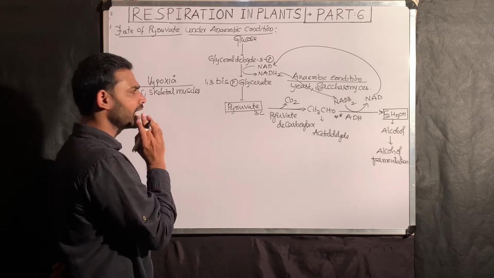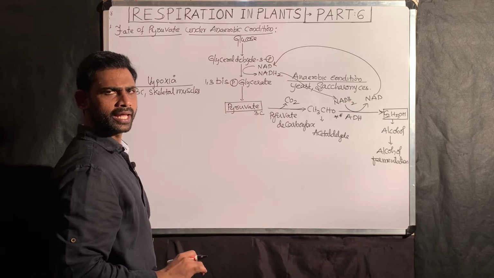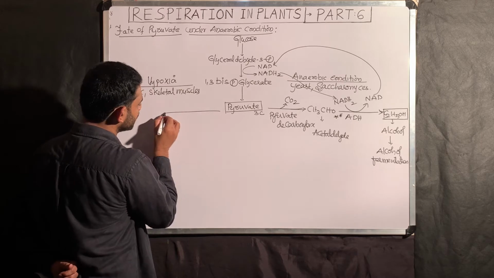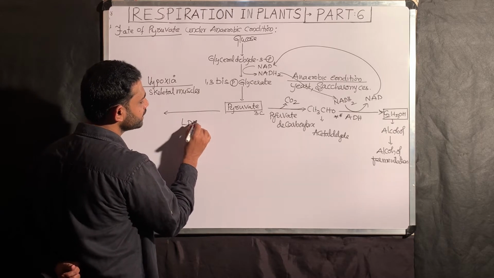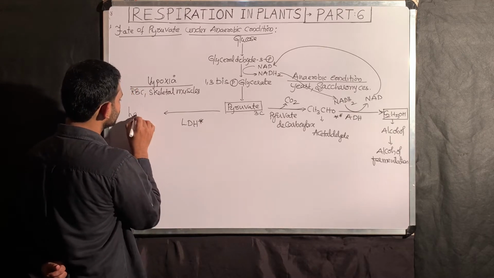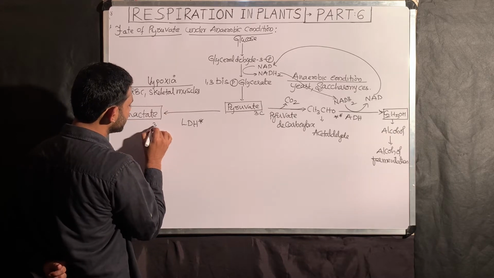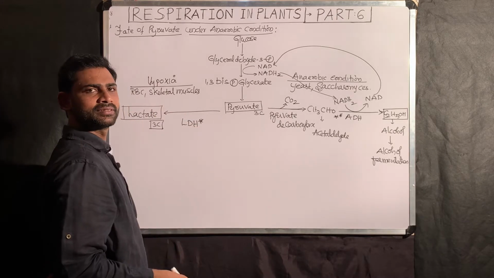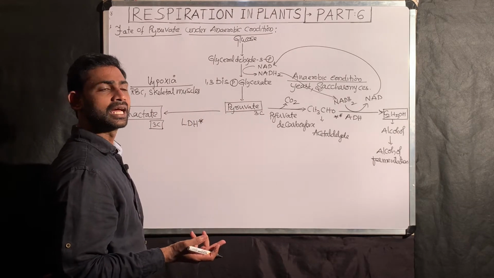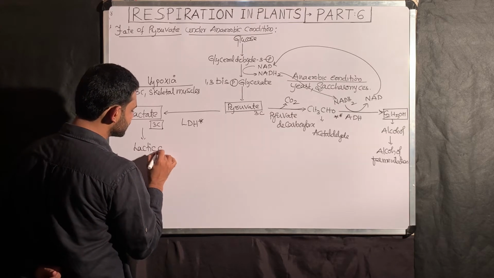Under this hypoxia condition, glucose converts into pyruvate. Up to here, okay, na? Then a completely different condition. This pyruvate, in the presence of the enzyme lactate dehydrogenase, then converts into lactate. How many carbon atoms are present in lactate or lactic acid? 3 carbons. So pyruvate consists of 3 carbons, and this lactate also consists of 3 carbons. So this one is called a lactic acid